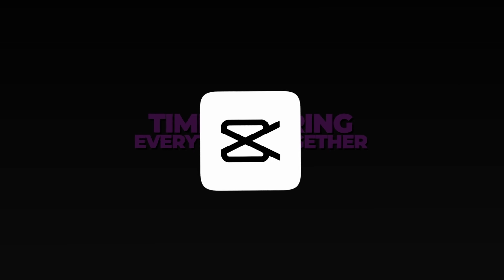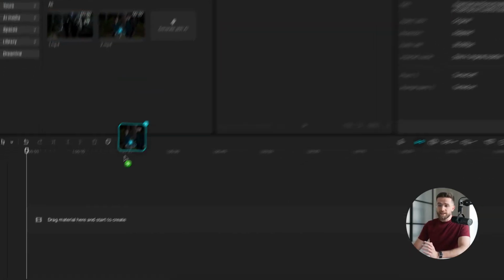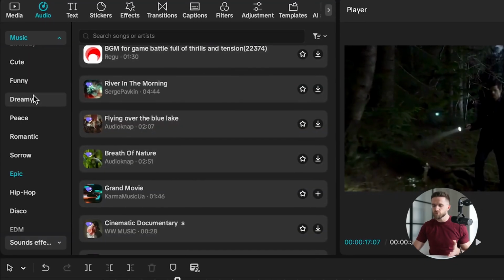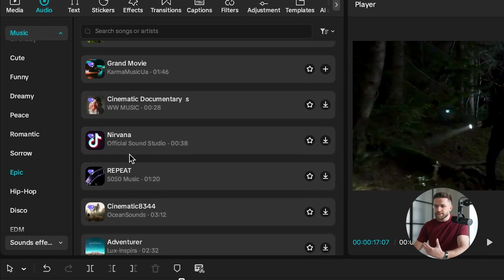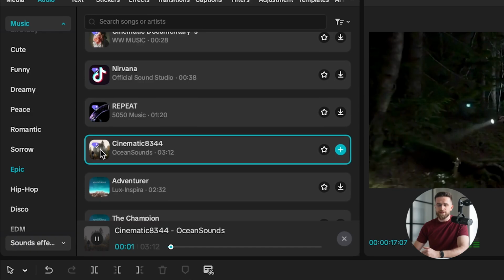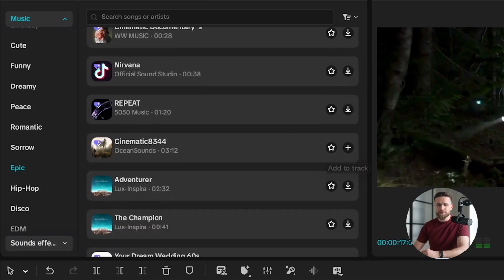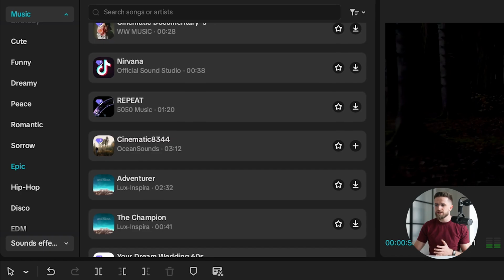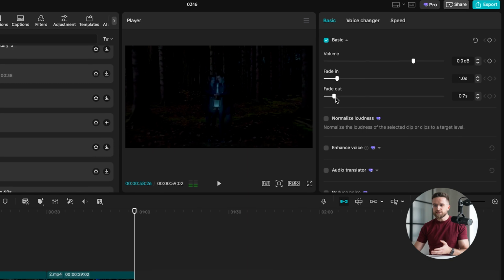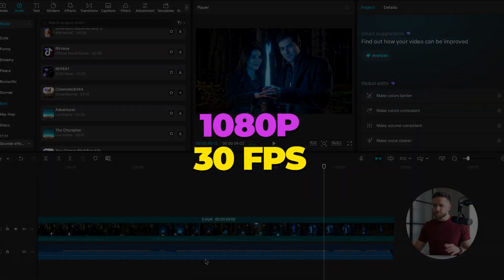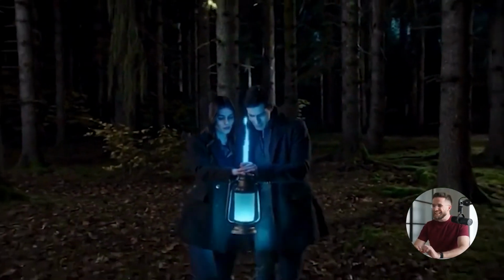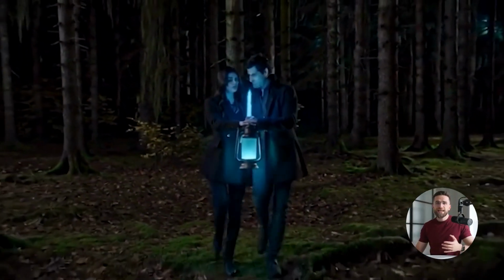Open CapCut, free on mobile or desktop, import all your video clips, and drag them onto the timeline in order. If you made a separate voiceover using another tool, add it to the audio track now and sync it with your scenes. You can add background music if you want. CapCut has a free library, or grab something from YouTube Audio Library. But in our case, Grok already added a mysterious, atmospheric soundtrack automatically. So we're good. Add a quick fade in at the start and fade out at the end if you want. Export 1080p 30 frames per second. Done. You just created a complete animated video using nothing but Grok and a free editor.